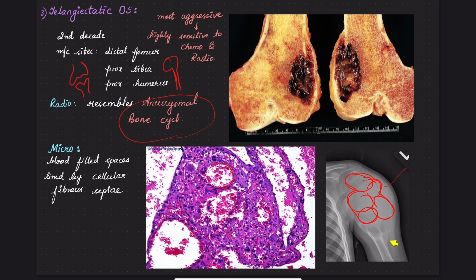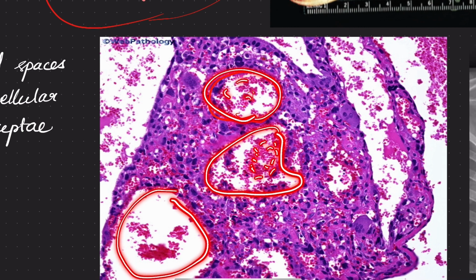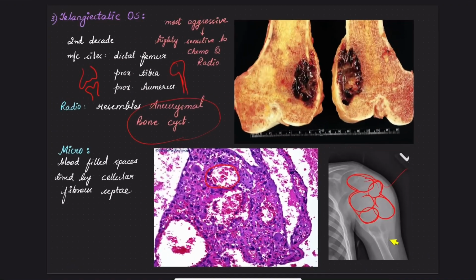These are the cavities, filled with RBCs, the tiny dots inside. So the cyst cavity is filled with blood, and this is the stroma filled with neoplastic cells, neoplastic osteoblasts.